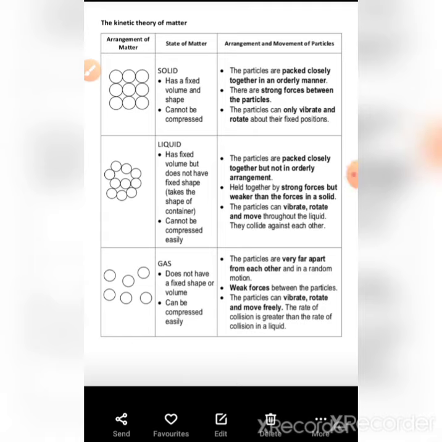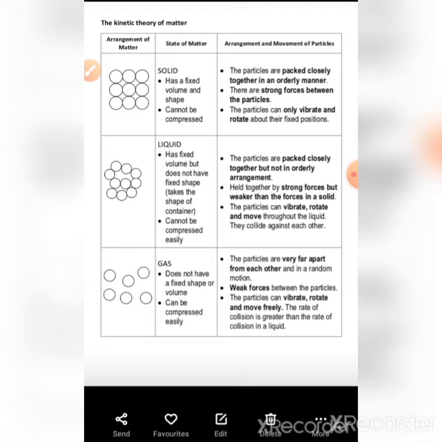The Bose-Einstein condensate state is present at very low temperature, nearly minus 273.15 degrees Celsius.